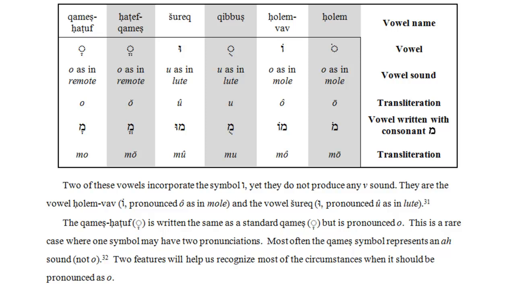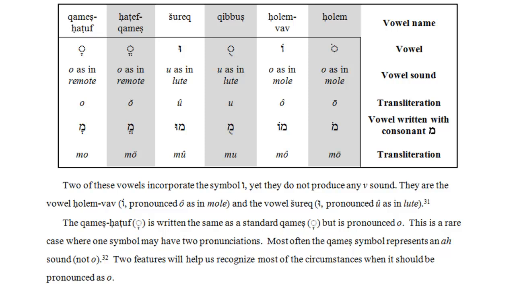Next is cholam vav. Here that same dot rests on top of the letter that we know as vav. However, in this case, the vav is not pronounced as a consonant. Rather, together, the dot and the vav symbol produce the sound O. If the cholam vav is preceded by a mem, this is another syllable that is pronounced mo. Please note there is no V sound in this syllable.